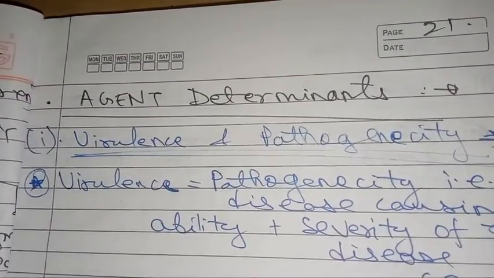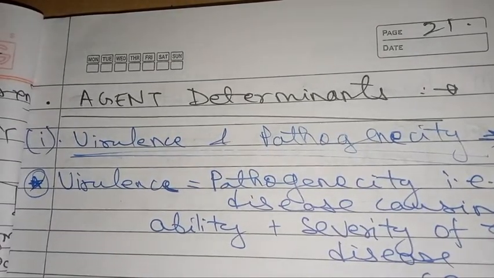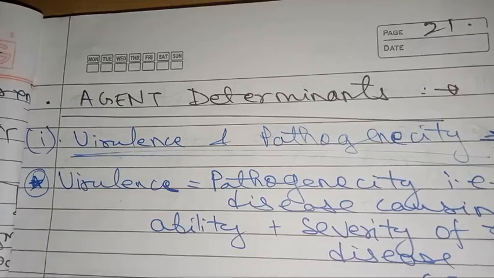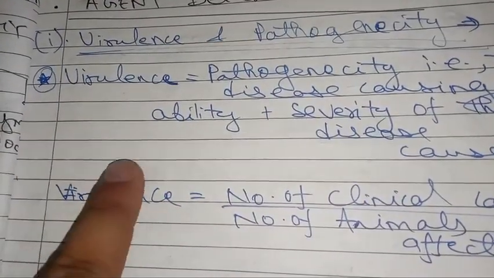These two terms are different. Pathogenicity is the ability of an organism to cause disease, and virulence is the ability of an organism to cause disease in terms of its severity. How severe is the disease, that is told by virulence.